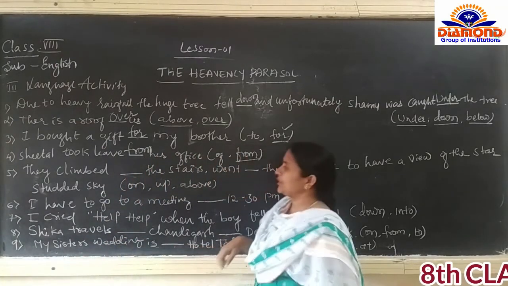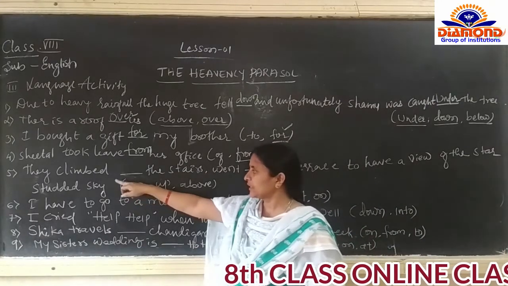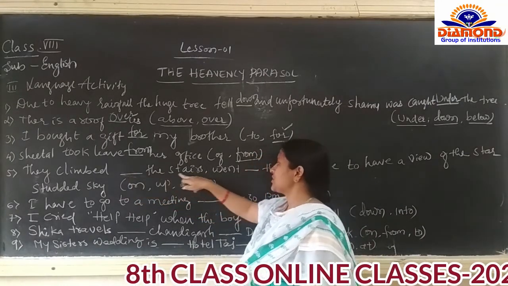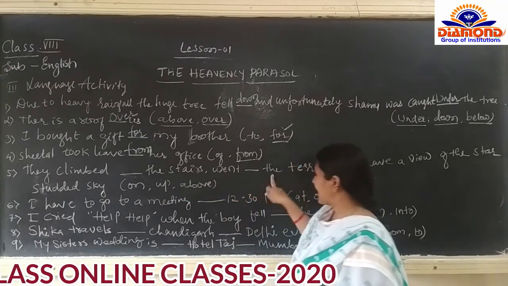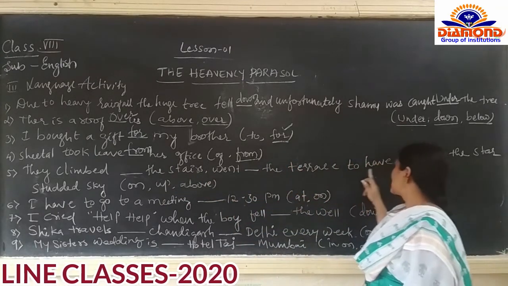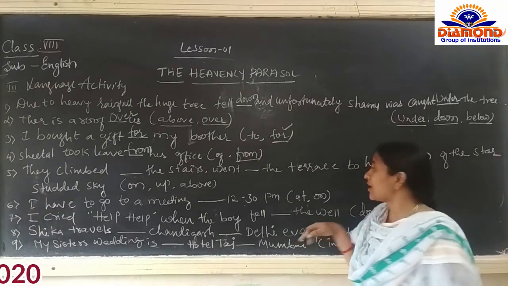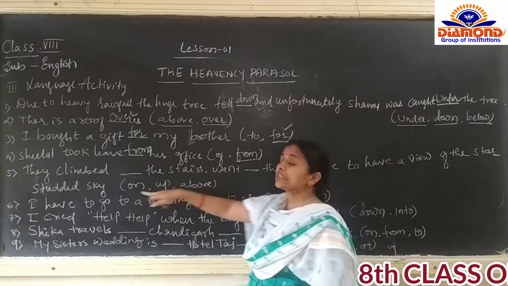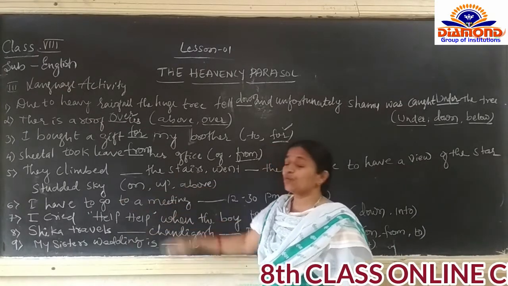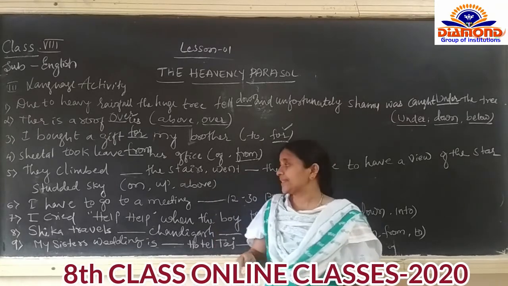Then fifth one is they climbed dash the stairs. Went dash the terrace to have a view of the star-studded sky. Means they want to see how the stars are going to emerge in the sky.